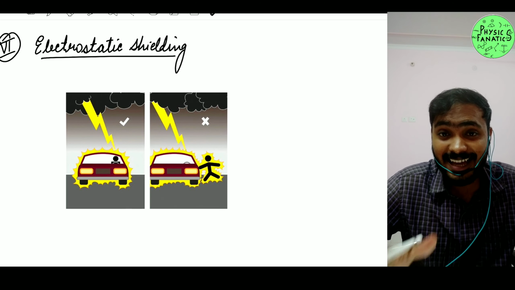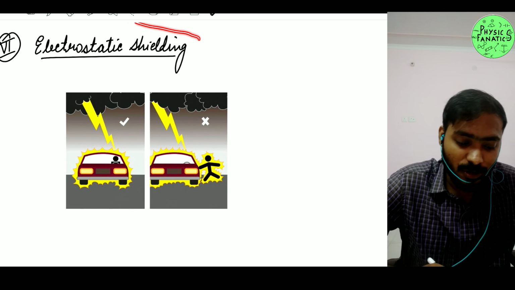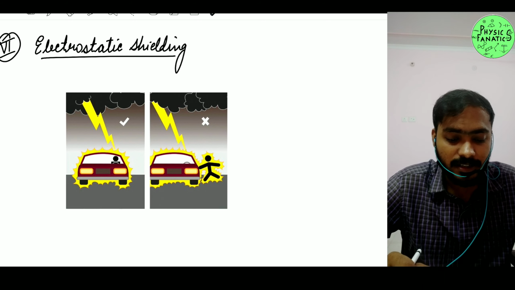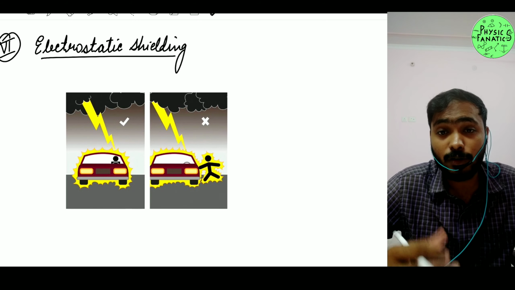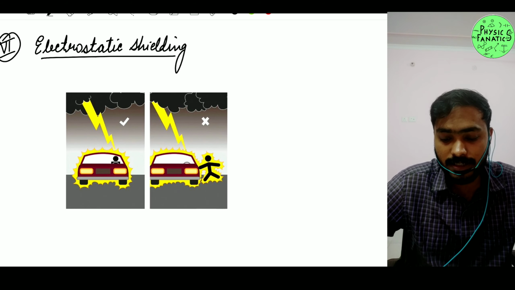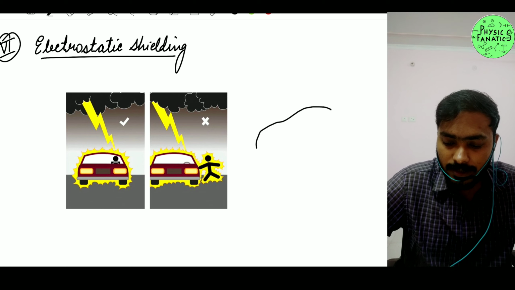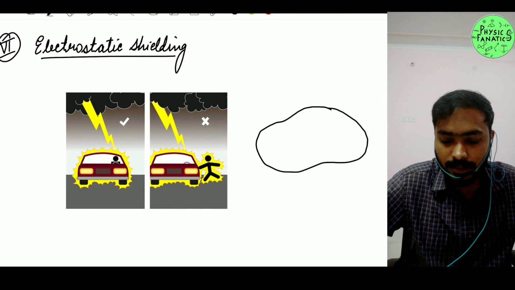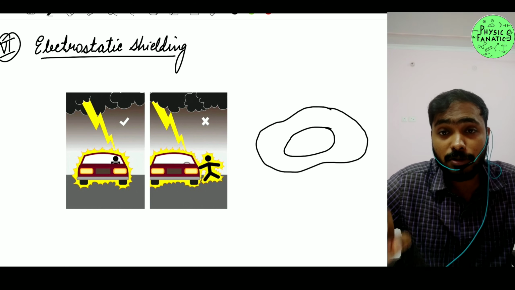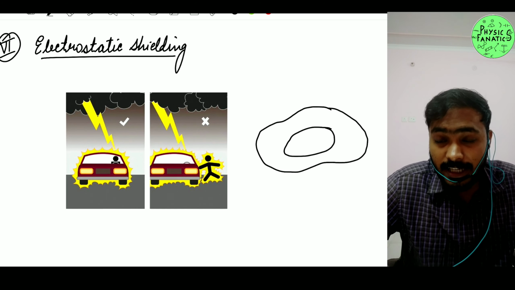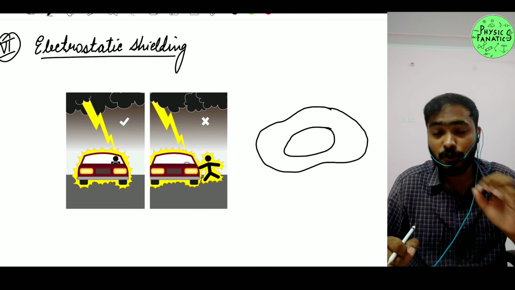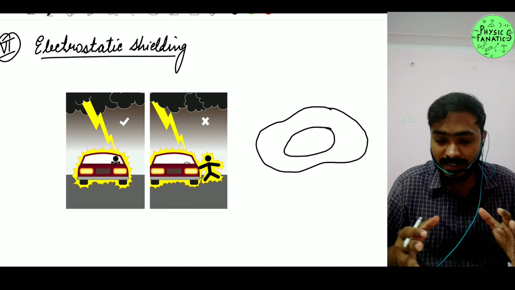Now why is that happening? This property is what we call electrostatic shielding. Now what do we mean by electrostatic shielding? Let me try to make you understand. Let's say I have this conductor here, and let's say this conductor has a cavity inside. Whenever I talk about a cavity, you have to understand that it means it has a hollow part inside.